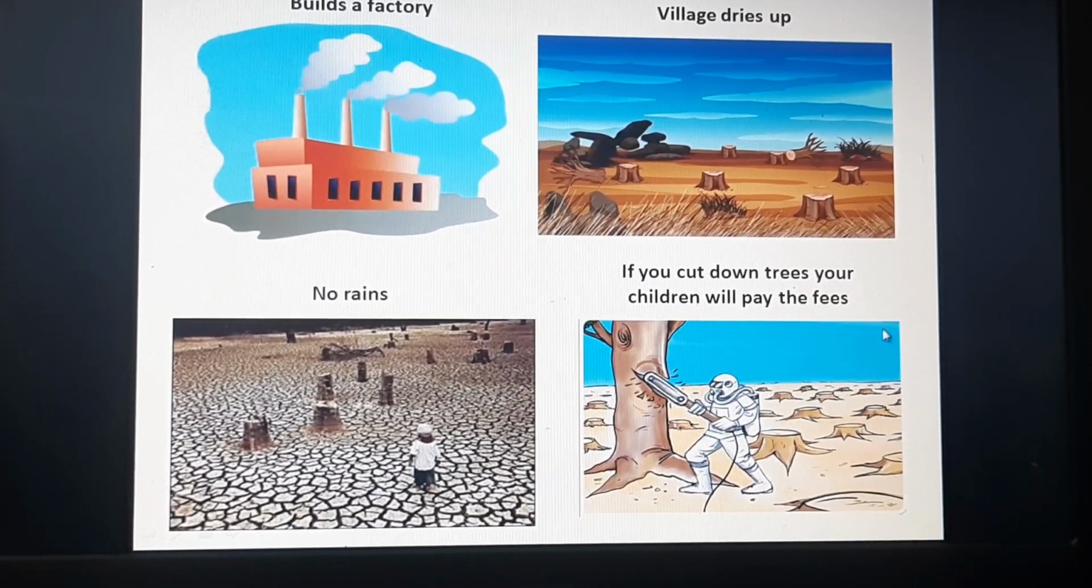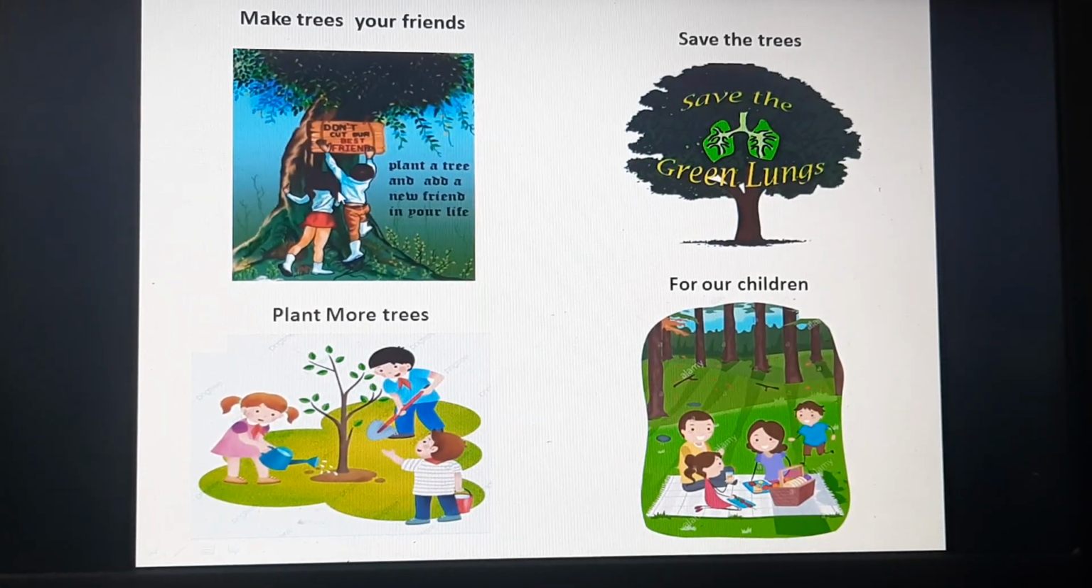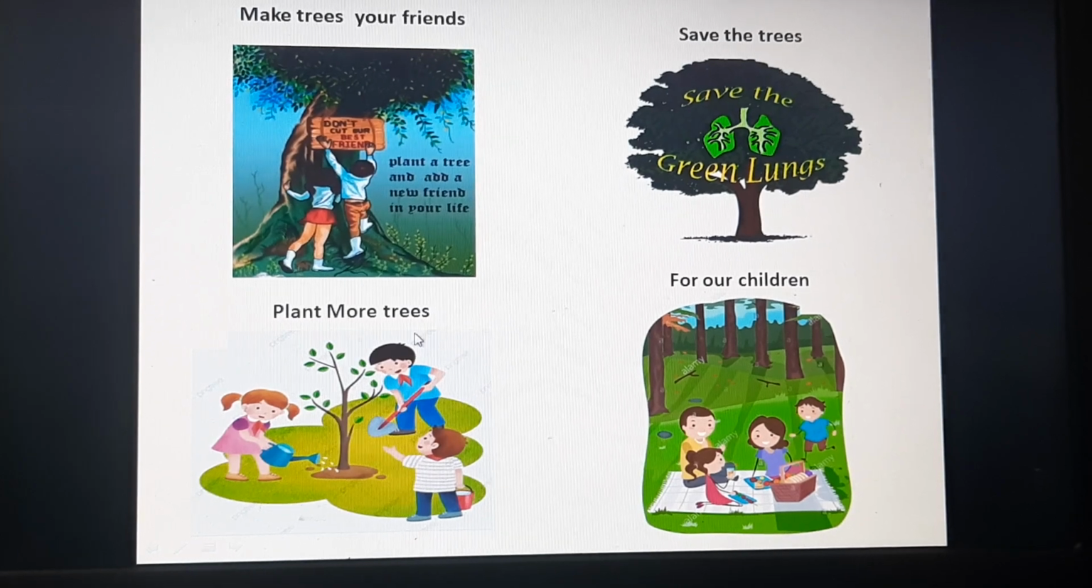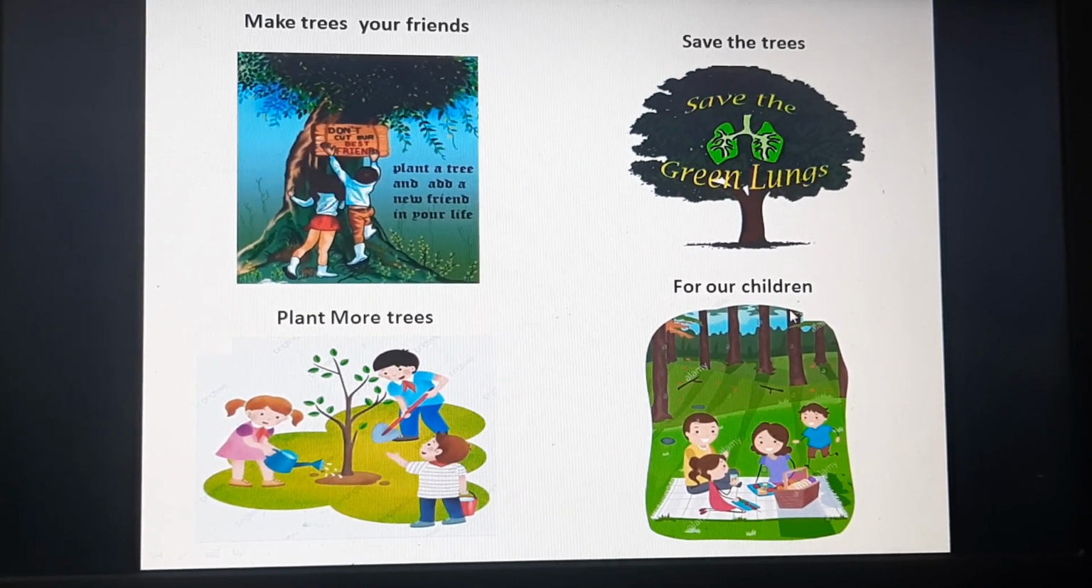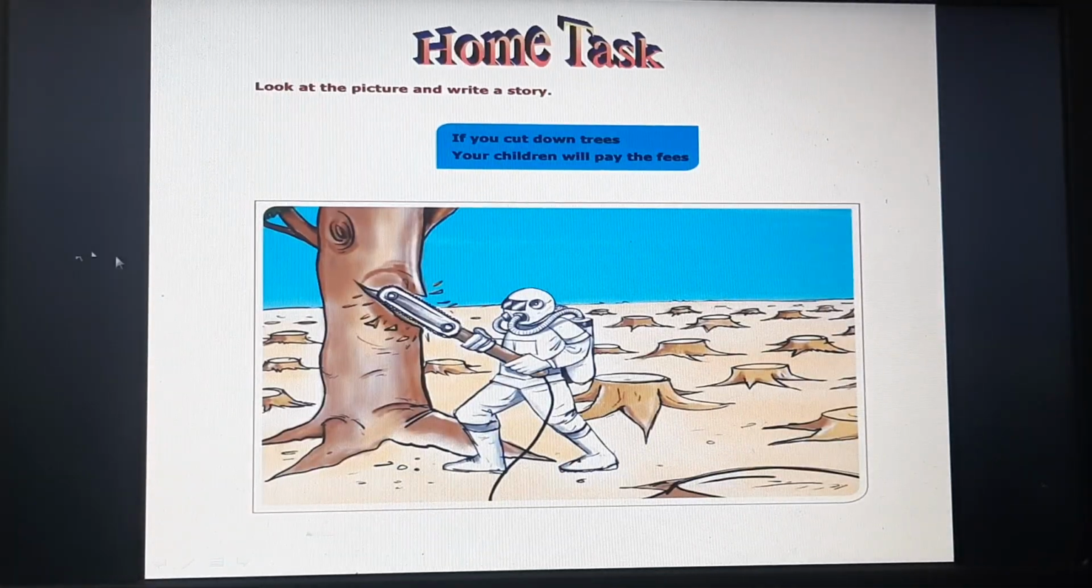The story teaches us a good moral. We should not cut the trees. We must make trees our friends. Save the trees. Plant more trees so that our children may have a happy future. So that is the end of the story, children.